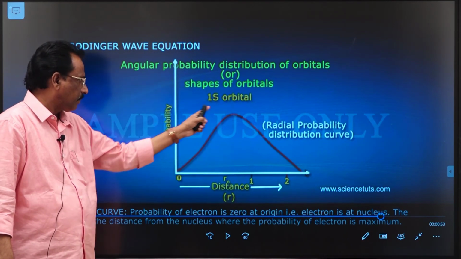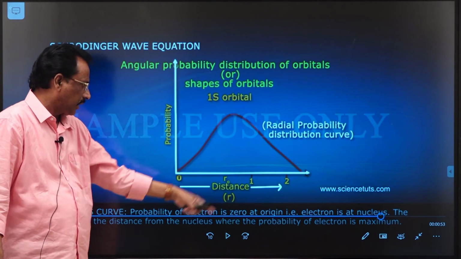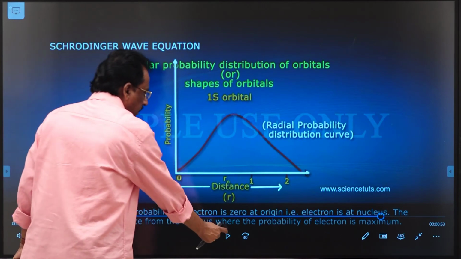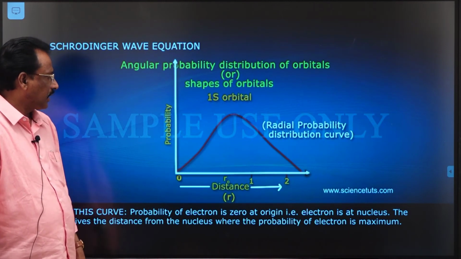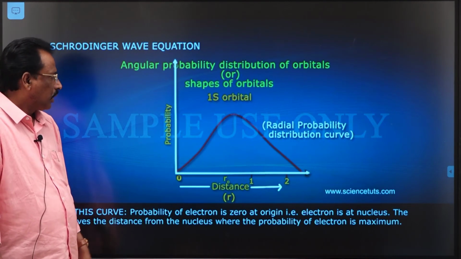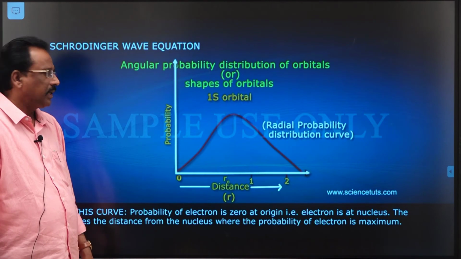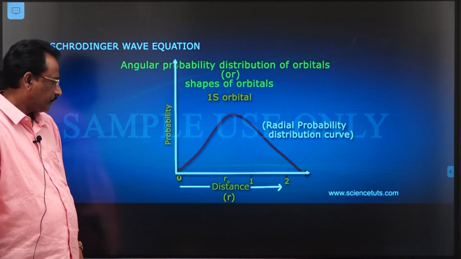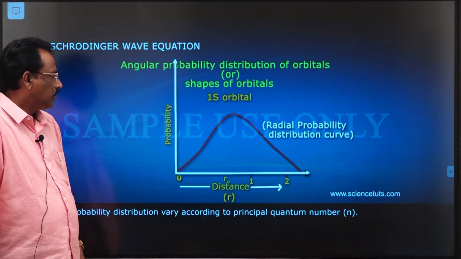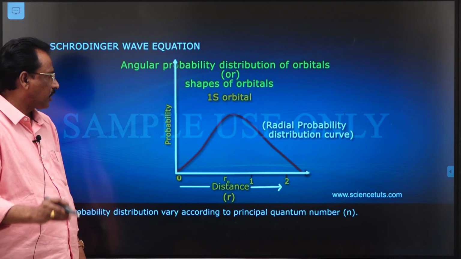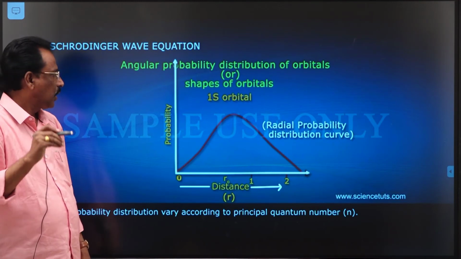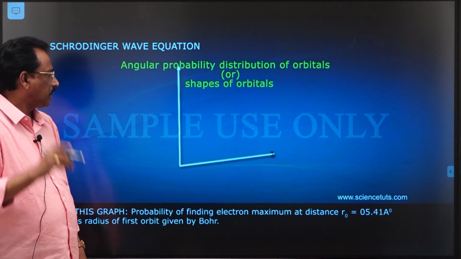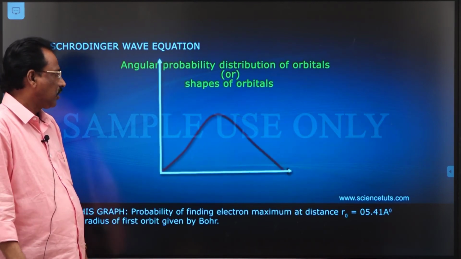Here the maximum of the probability function, the corresponding radius, is nothing but the radius of the first orbit of the hydrogen atom, which is equal to 0.529 angstrom unit. At 0.529 angstrom unit for the 1s orbital, the electron probability function is more.